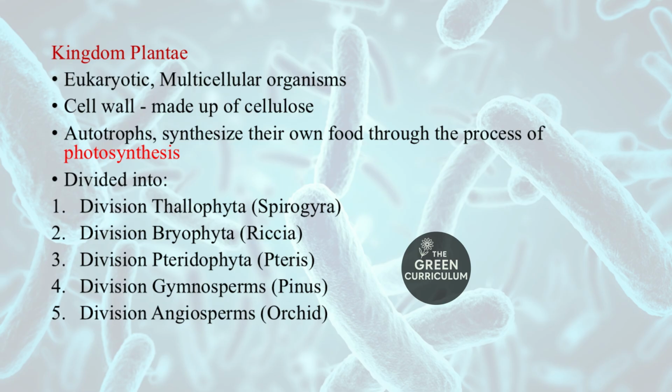Then division Pteridophyta consists of all the pteridophytes like Psilotum, Selaginella, Pteris, Equisetum, etc. And division Gymnosperm consists of gymnosperms such as Cycas, Pinus, Gnetum. Then division Angiosperm consists of the entire dicots and monocots. Orchid is an example.